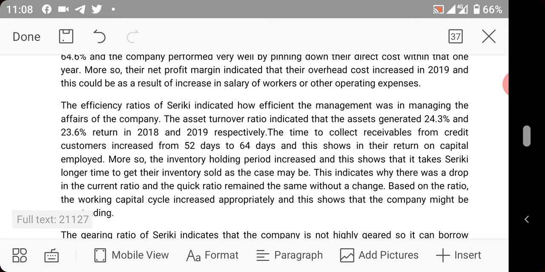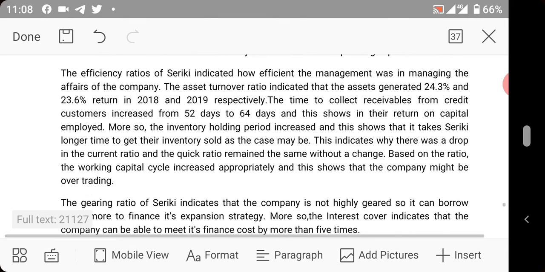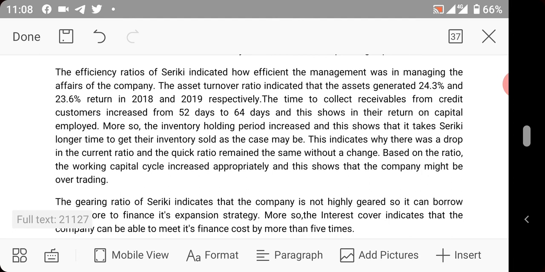More so, the inventory holding period increased, and this shows that it takes Shekiri longer time to get their inventory sold, as the case may be. This indicates why there was a drop in the current ratio, and the quick ratio remained the same without a change. Based on the ratio, the working capital cycle increased appropriately, and this shows that the company might be overtrading.